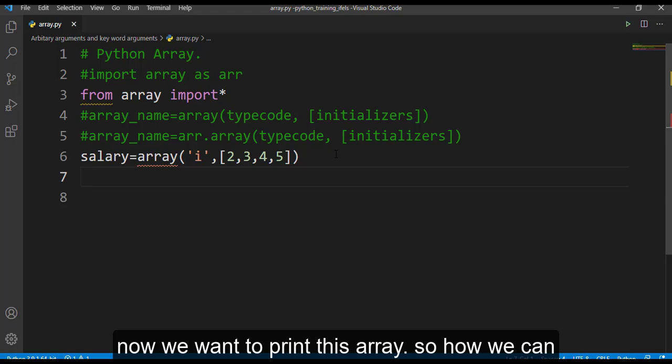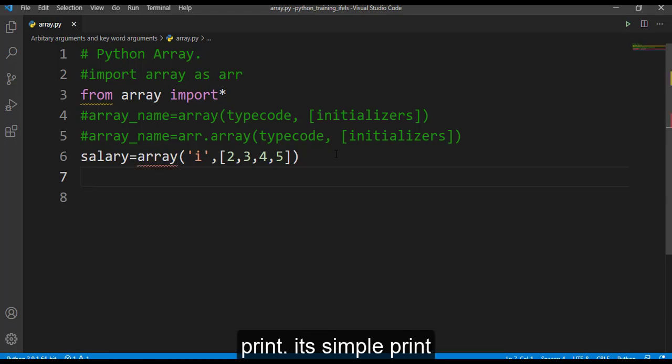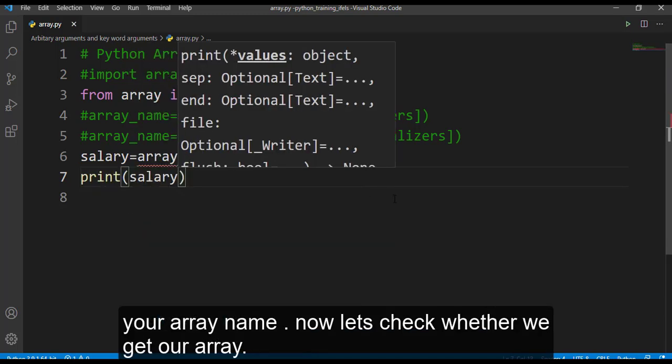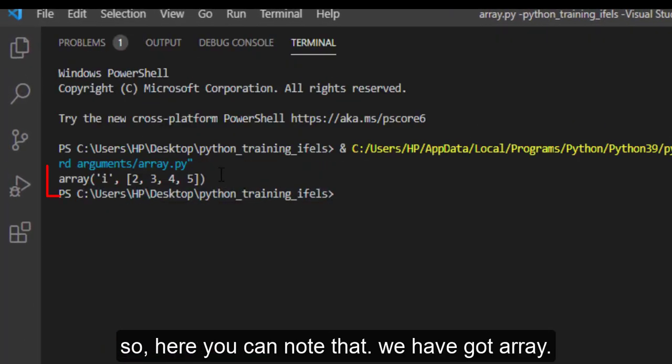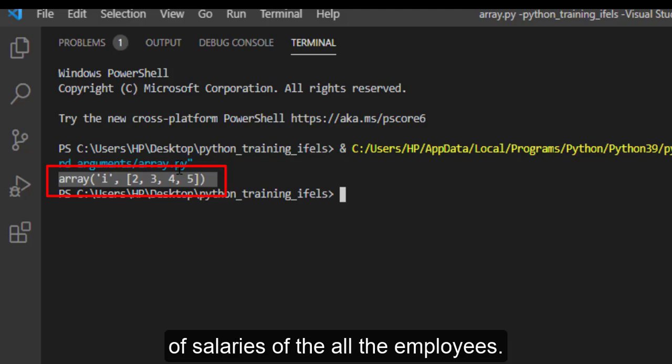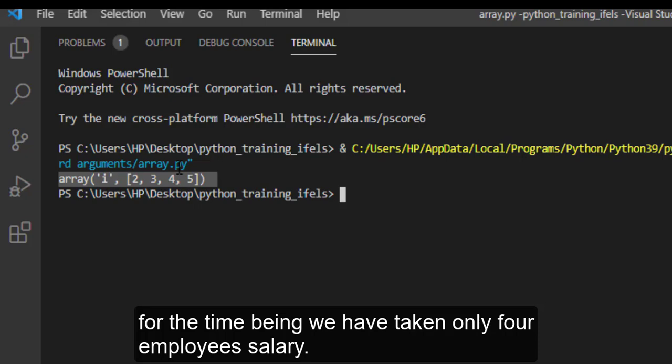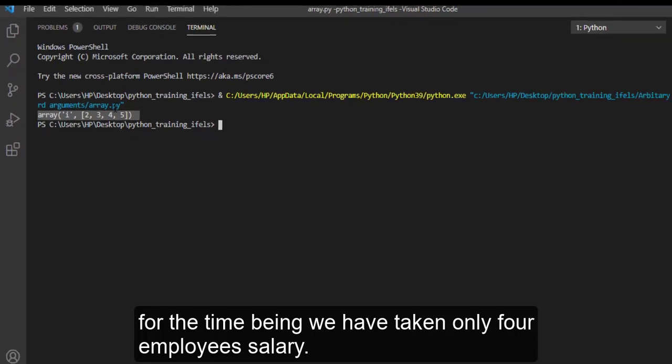Now we want to print this array. So how can we print? It's just simple, print and your array name. Now let's check whether we get our array. Here you can note that we have got the array printed along with the salaries of all the employees. For the time being, we have taken only 4 employee salaries.